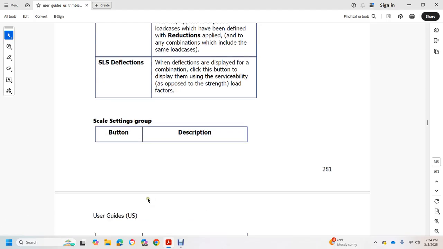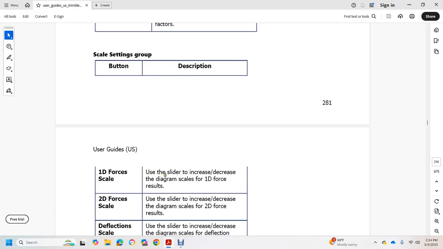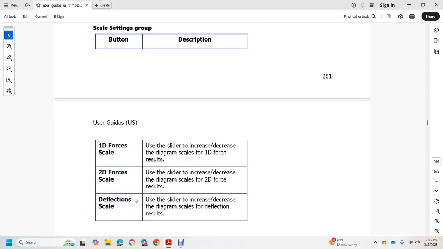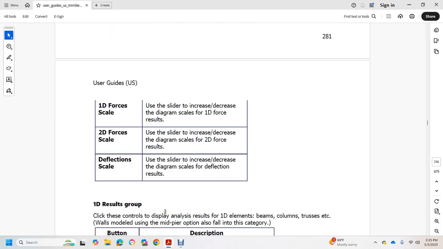Scale setting group, with buttons and descriptions. First, 1D force scale: a slider to increase the degree of the diagram scale for the 1D force. 2D force: a slider to increase the degree of the diagram scale for the 2D force. Deflection scale: a slider to increase the degree of the diagram scale for the deflection result.